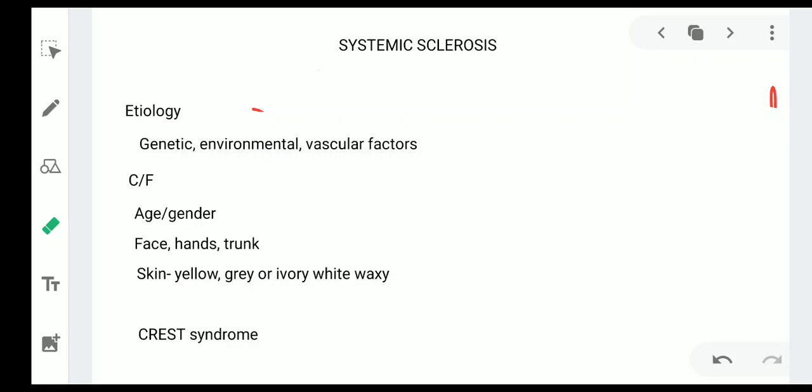The various etiological factors related to this disease are, it is basically an autoimmune disease, and the various factors related are genetic, environmental, and vascular factors. It may begin in children or in young adults, but the range of age is 30 to 50 years, with a predilection in females.